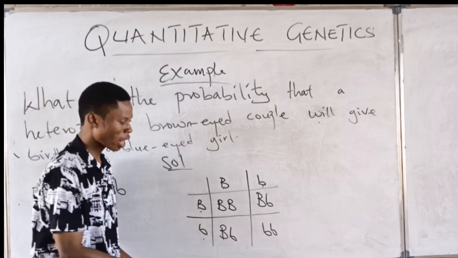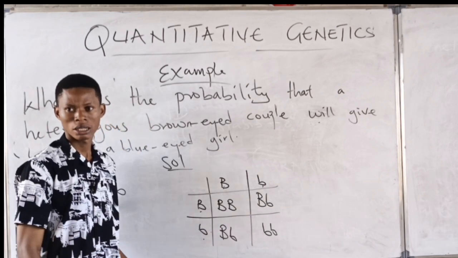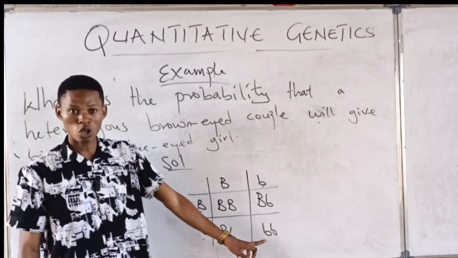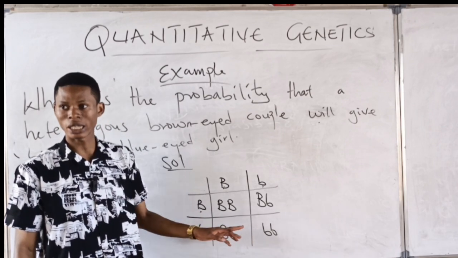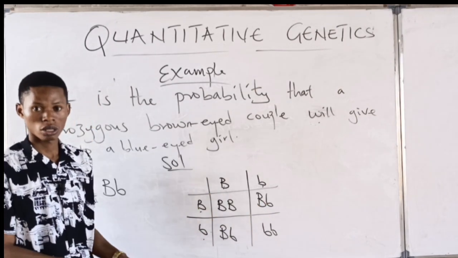Three of them are brown eyes, right? Yes. And how many of them have blue eyes? One. Only this one, right? Yes. Because that dominant allele, capital letter B, is not there. So this one is blue eyes. The other three are brown.